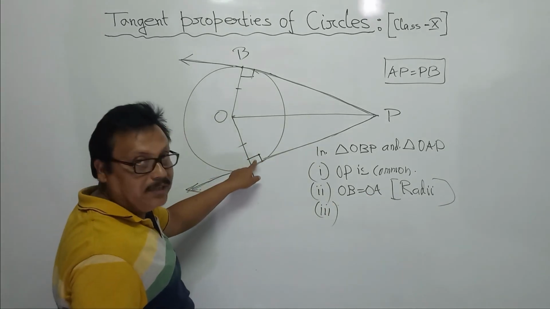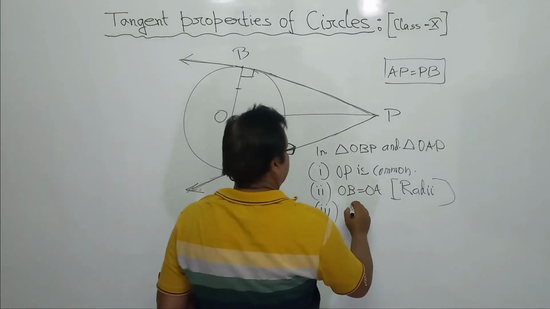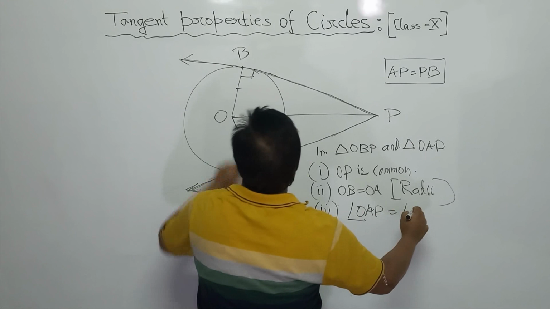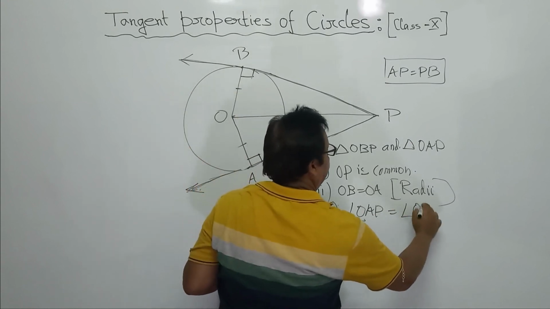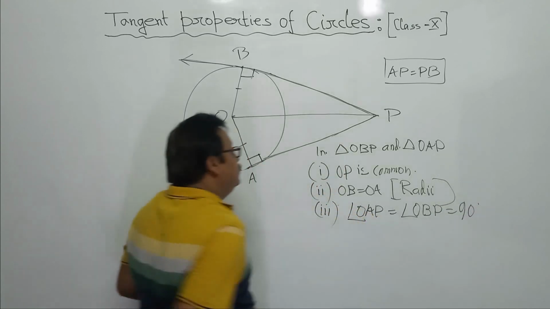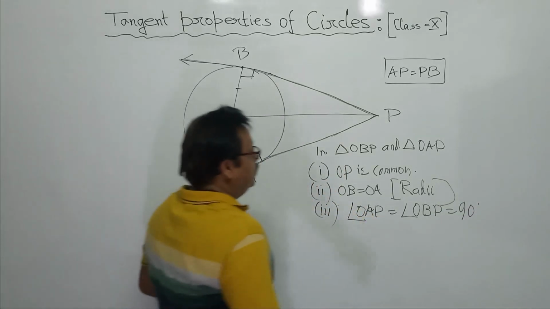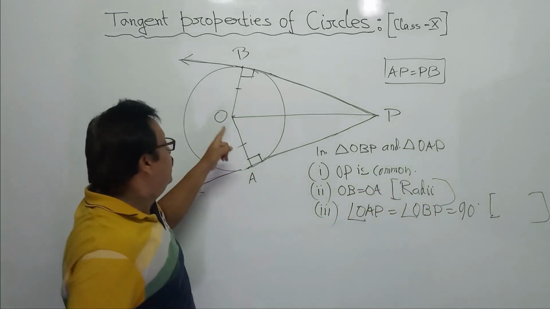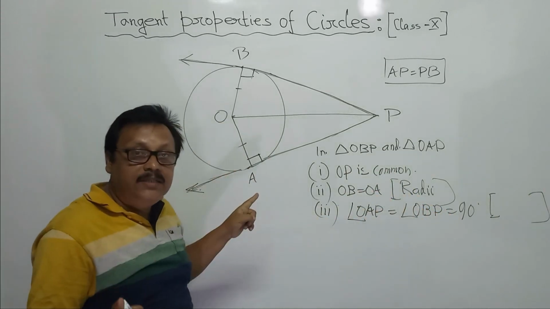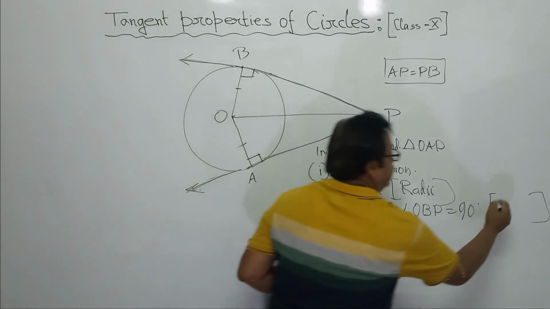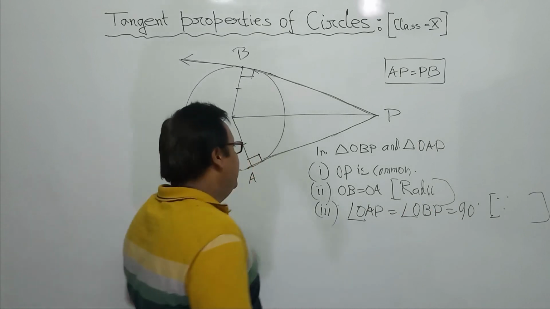Number three. Writing angle OAP equal to angle OBP equal to 90 degrees. What is the cause? Of course, you will write in the bracket, since the radius always remains at right angle with the tangent at the point of contact. We will write here.